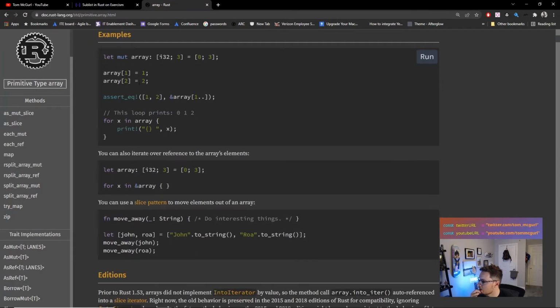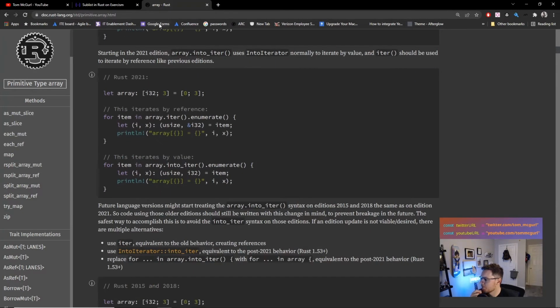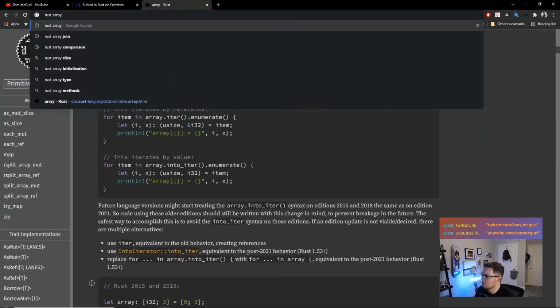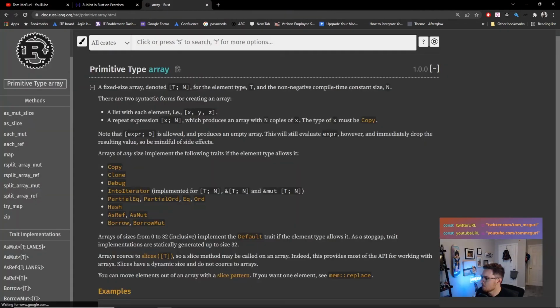No, we actually aren't dealing with this. Let's see. So what I'll search is Rust array contains. No, I don't want the answer. Oh, this is what I want. Yeah, why is it not here? Let's see. Do we have contains?